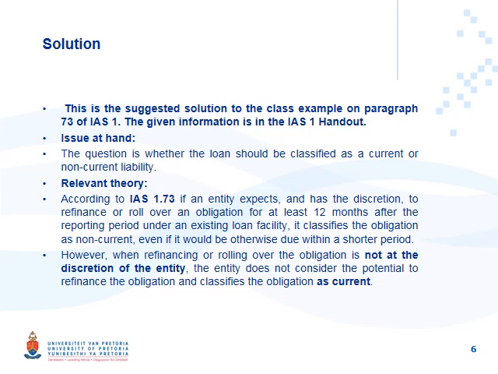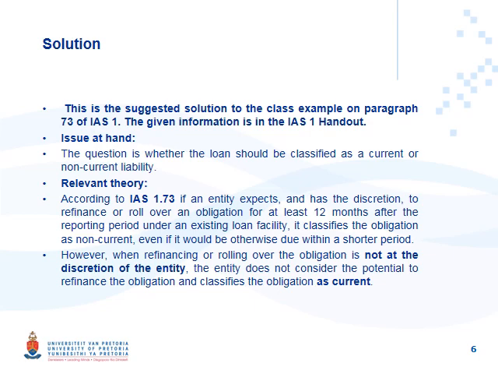Paragraph 73 says that if an entity expects and has the discretion to refinance or roll over an obligation for at least 12 months after the reporting period under an existing loan facility, it classifies the obligation as non-current, even if it would be otherwise due within a shorter period.